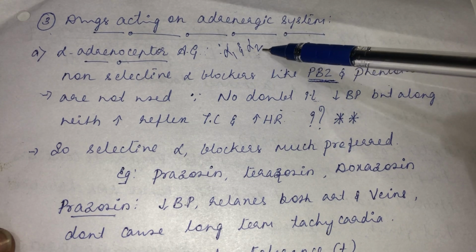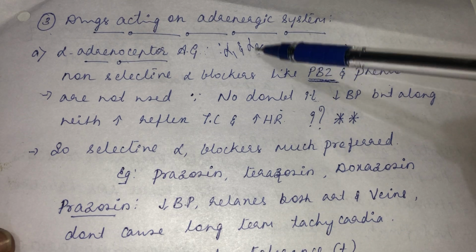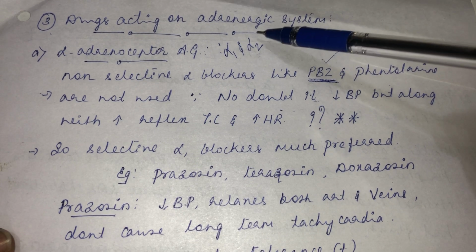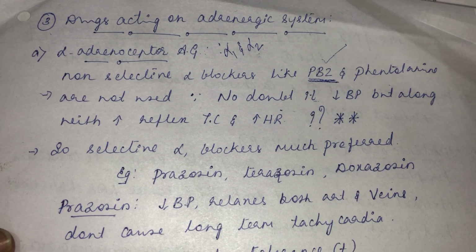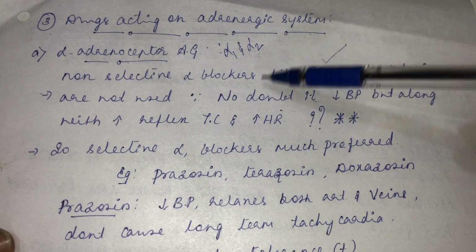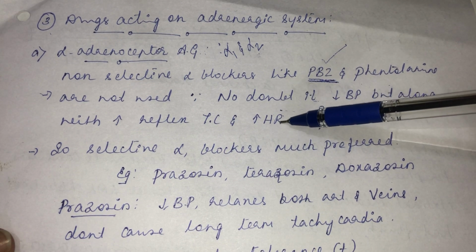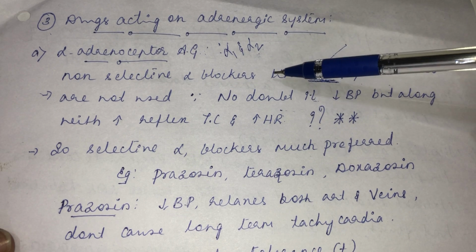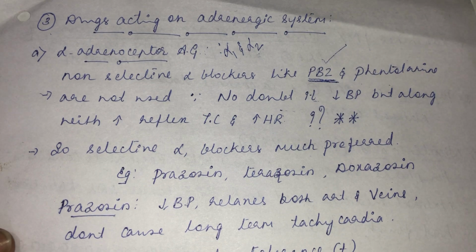See, an agonist of the alpha 2 receptor, no problem, it will inhibit the release of norepinephrine. If you are antagonizing the alpha 2 receptor, that means you are antagonizing its role. That means it will increase the norepinephrine release. If you inhibit an inhibitory receptor, the net effect will be excitation. So it will increase the norepinephrine release, ending up with an increase in reflex tachycardia and heart rate. That's the reason why a selective alpha 1 blocker is much preferred over a non-selective alpha blocker as far as vasodilation and decrease in blood pressure are concerned.